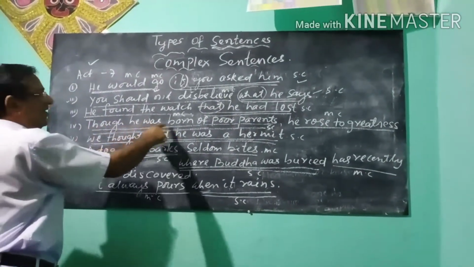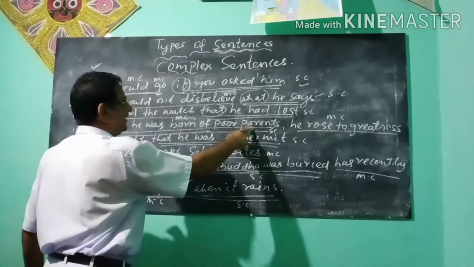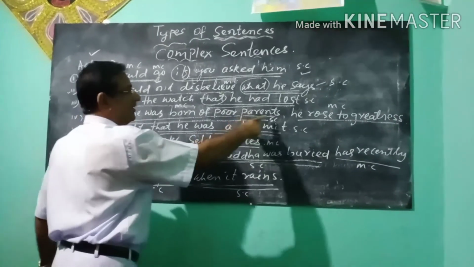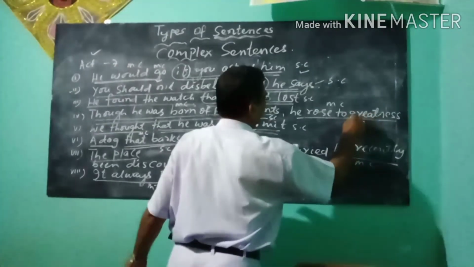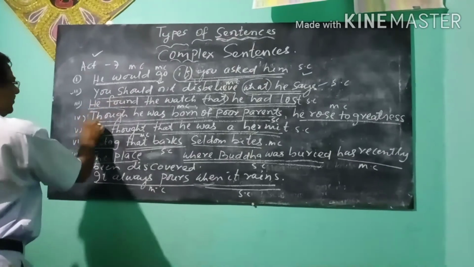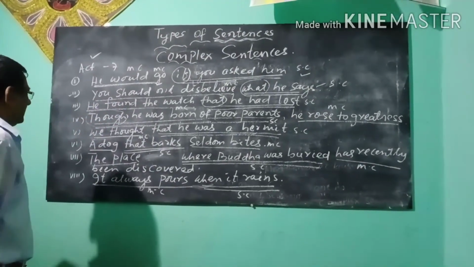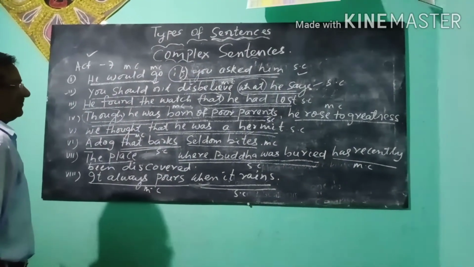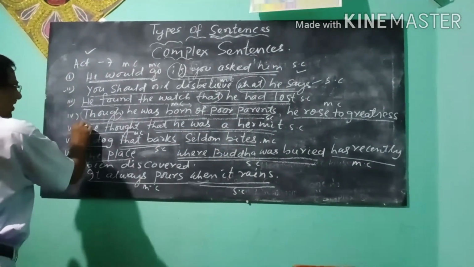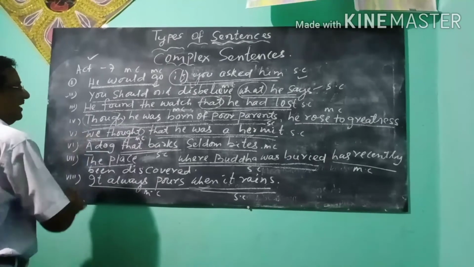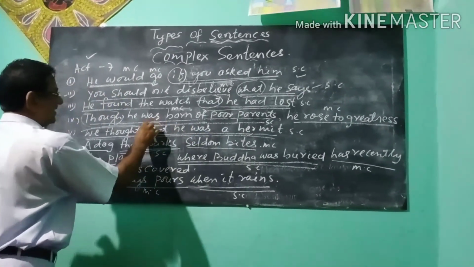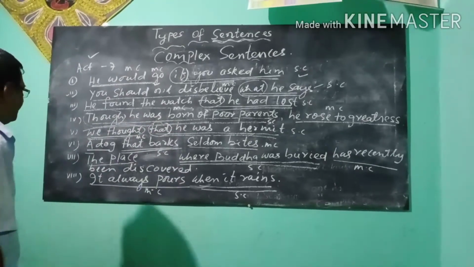Though he was born of poor parents, here, this is SC, subordinate clause. He rose to greatness, MC. Here, though is the subordinator. We thought that he was a hermit. We thought is MC and that he was a hermit, SC. Here, that is the subordinator.